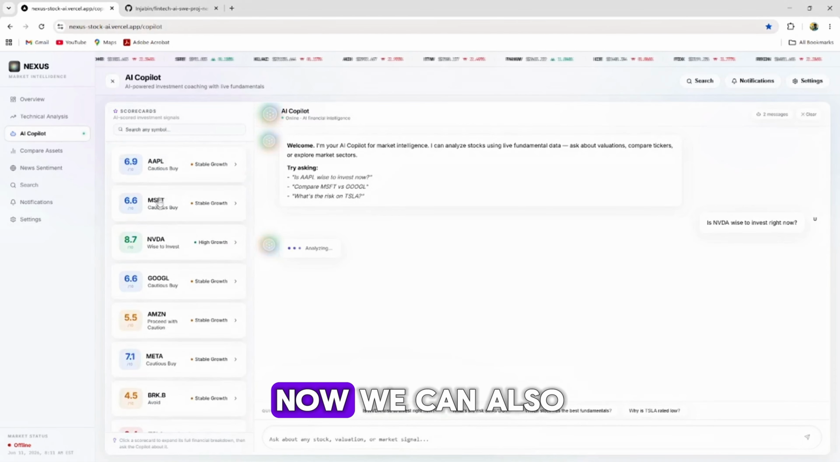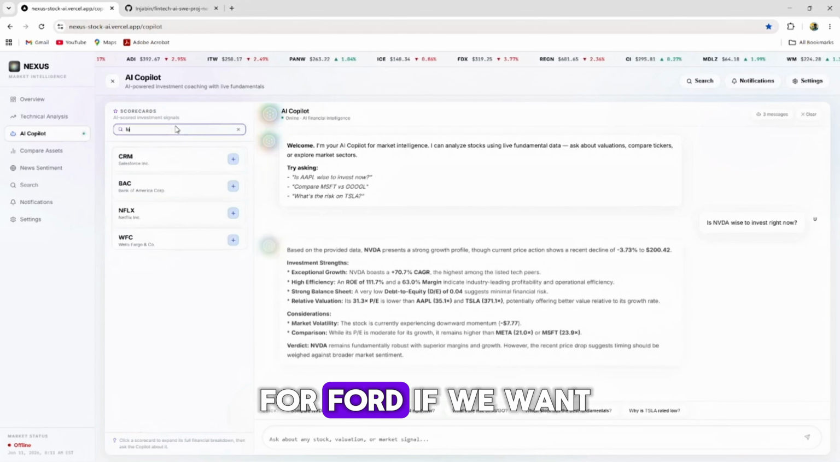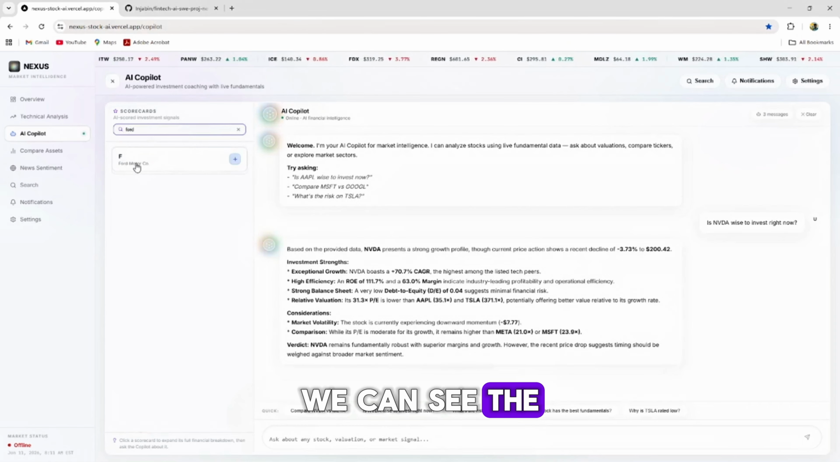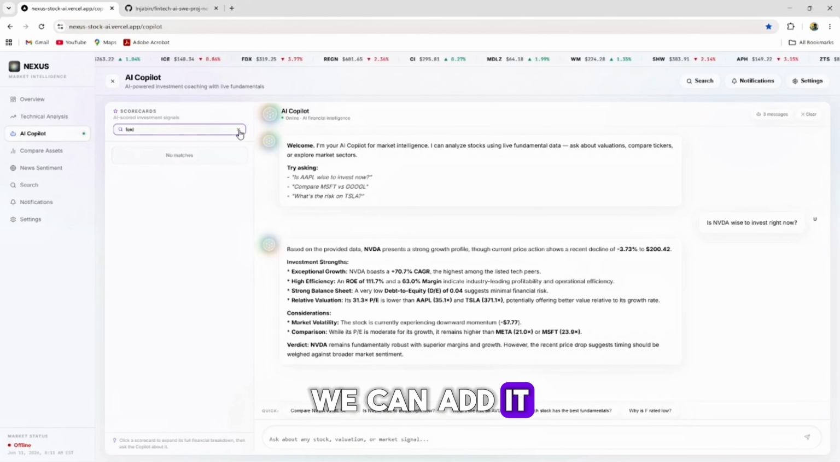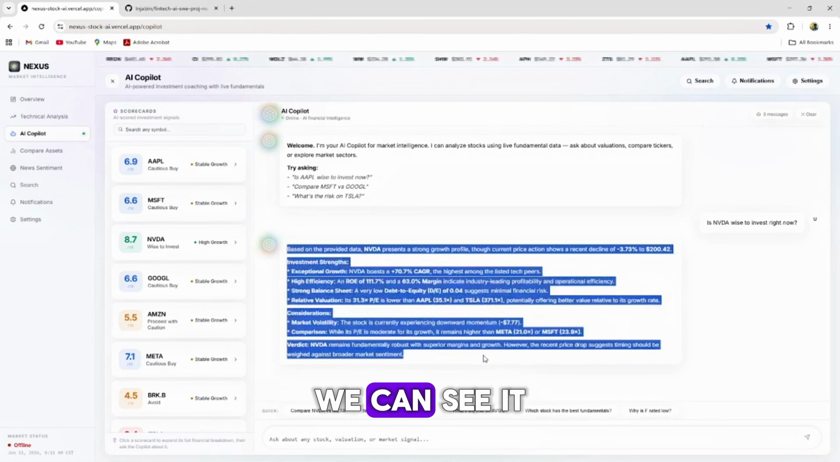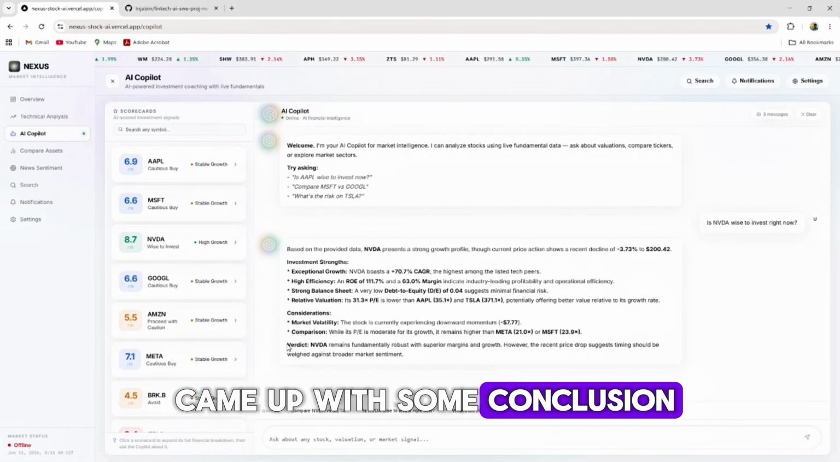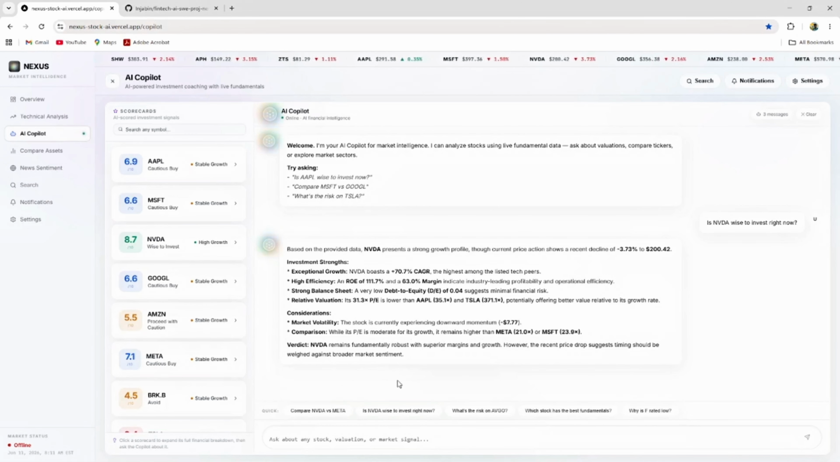Now we can also add any kind of stocks here, like we can search for Ford if we want. We can see the Ford Motor Company, we can add it to our watch list. And now the response has already arrived. We can see that it has analyzed some key points and came up with some conclusion verdict about the stock.